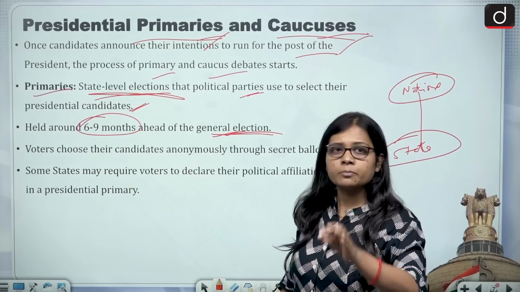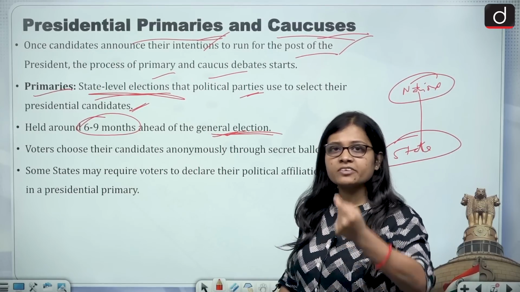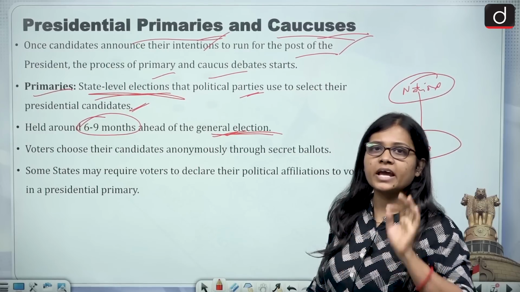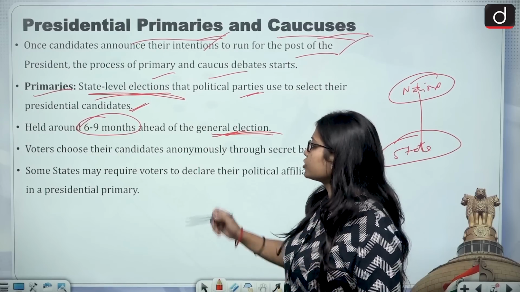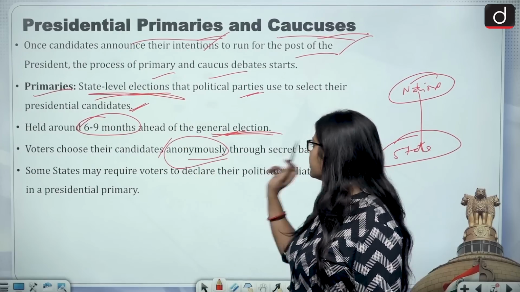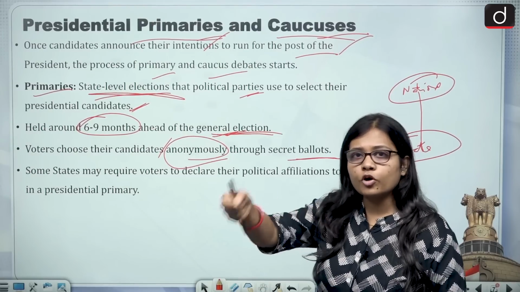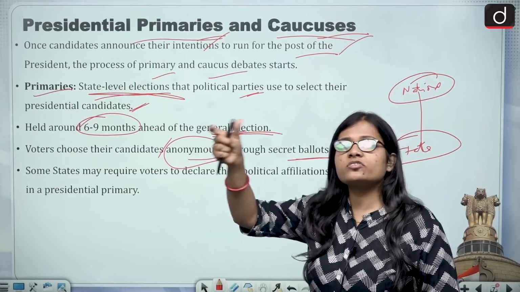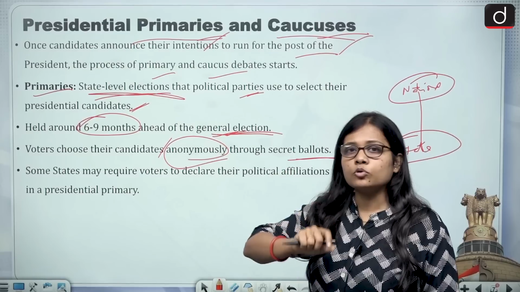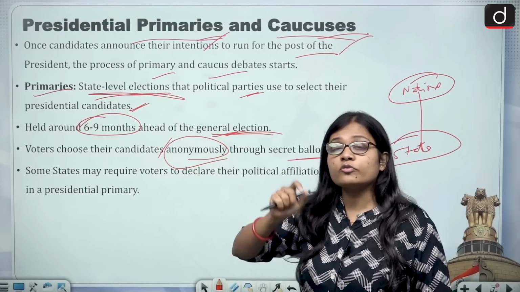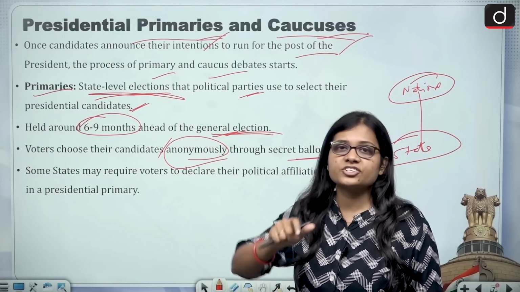That is what happens in primaries. The debates and discussions also take place among the candidates. The voters choose their candidates anonymously through secret ballot. So the people who vote in the primaries choose who they want to see stand for the presidential election.